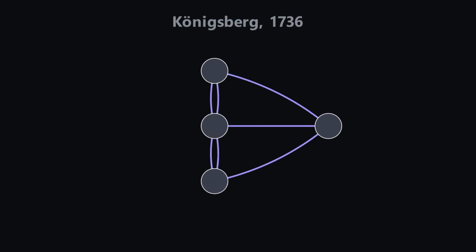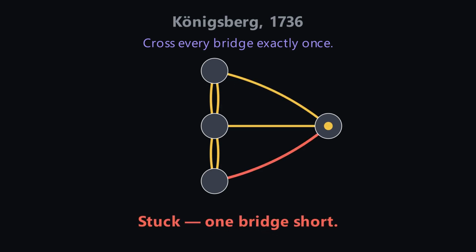In 1736, the city of Königsberg had 7 bridges and 1 challenge. Take a walk crossing every bridge exactly once. Try it, start anywhere, cross a bridge, then another. But no matter how cleverly you plan, you always get stranded, 1 bridge short. Every time. Euler saw why.